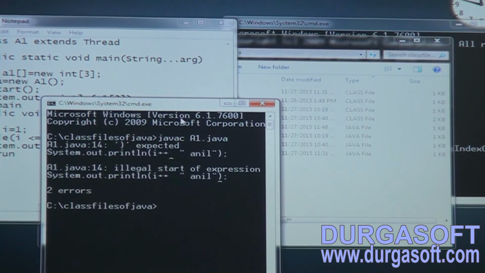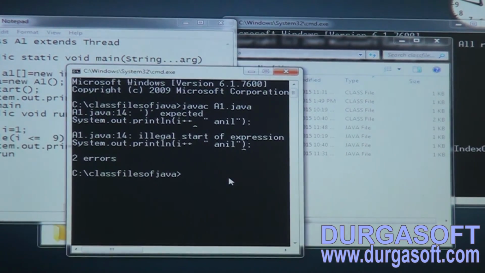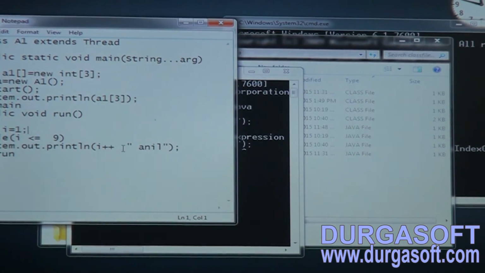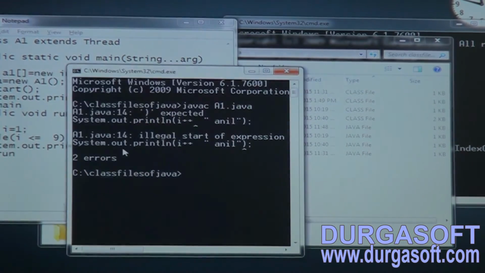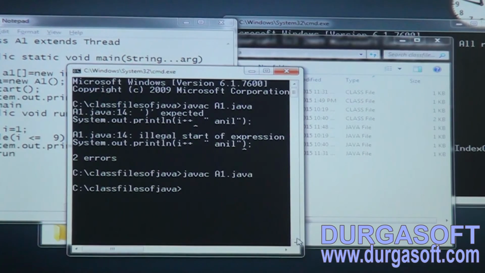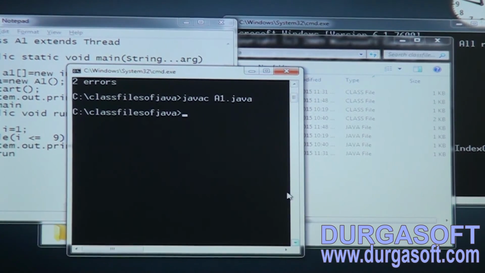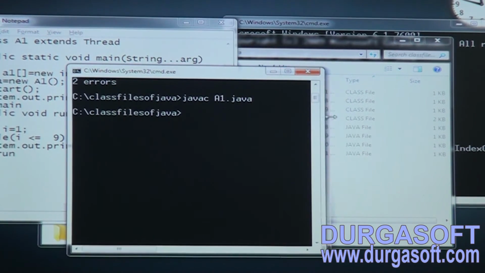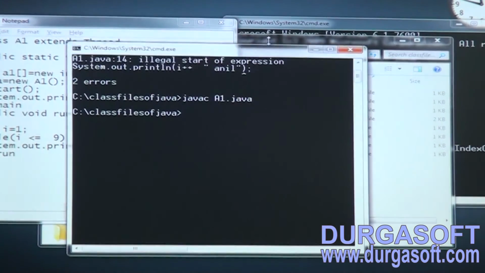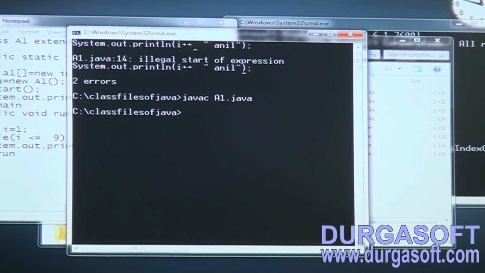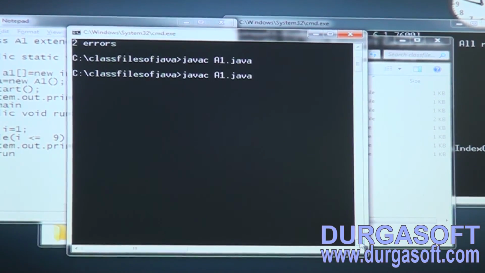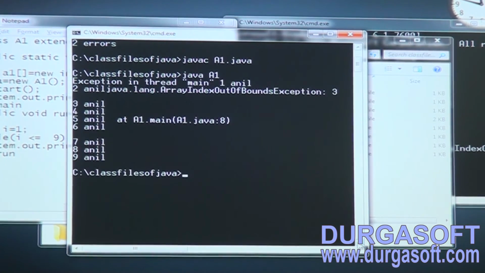Compile it. One second, I didn't put the concatenation operator. Okay, now compiled successfully. Now observe this part, friends. I am going to execute this one. Observe this part carefully. In a zigzag way the output will be.